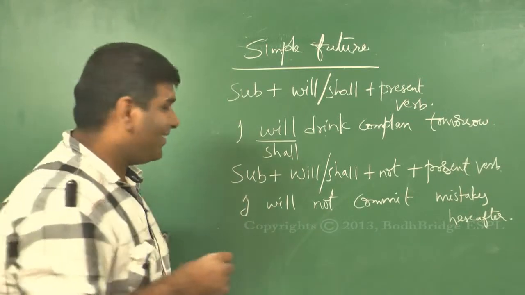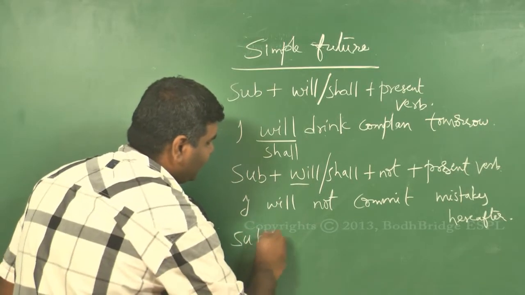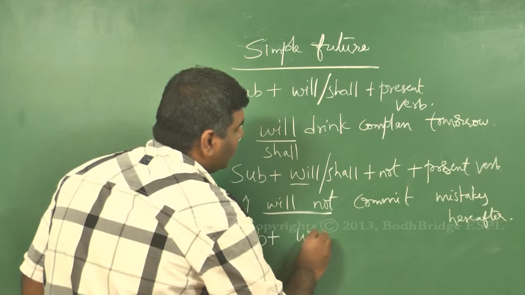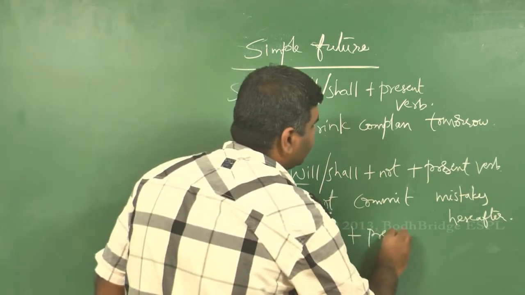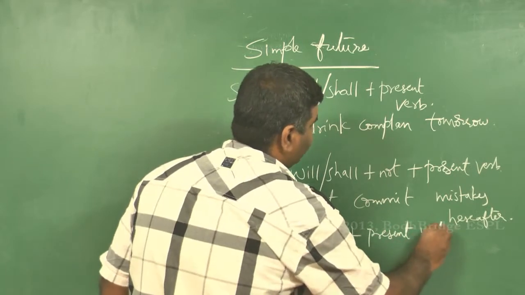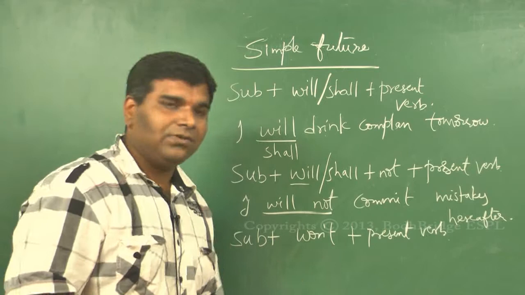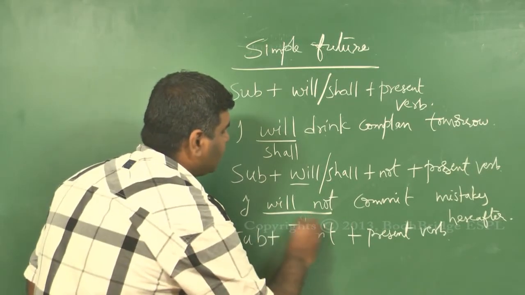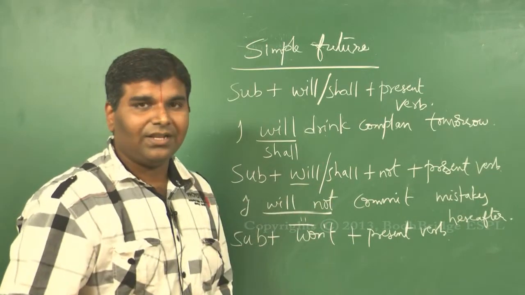Maybe we can try. Let's see. Let's first try with will. Subject plus will plus not is actually won't. Okay, and then you can use a present form of a verb. Instead of saying I will not commit mistakes, I can also say I won't commit mistakes, because will not is equal to won't. Now can we try the same thing with shall?